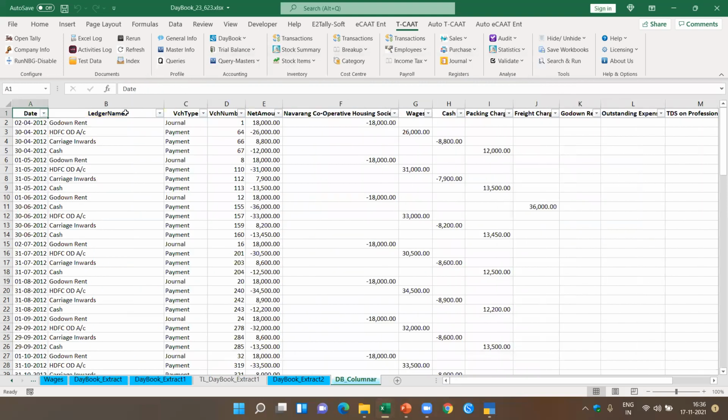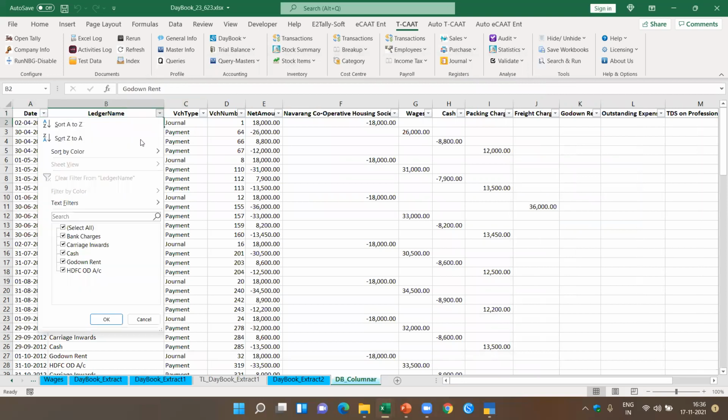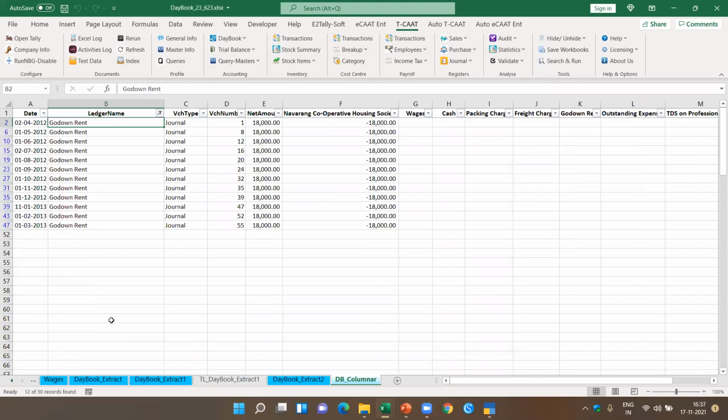Which means, for example, go down rent. Let's say I just pick up go down rent, I'll be able to get an idea what has happened with this go down rent. What are the accounts through which it interacted, or what are the corresponding ledgers? Now, if you see here, go down rent during the year, all these have been passed through journal entry, and this has been debited to go down rent and credited to Naurang Cooperative Housing Society.